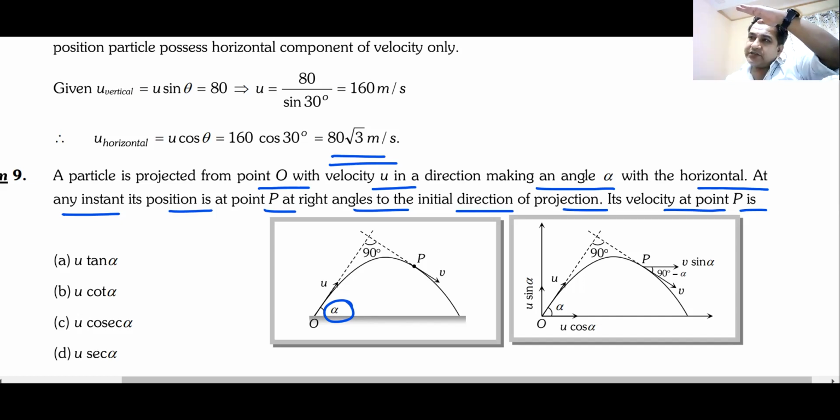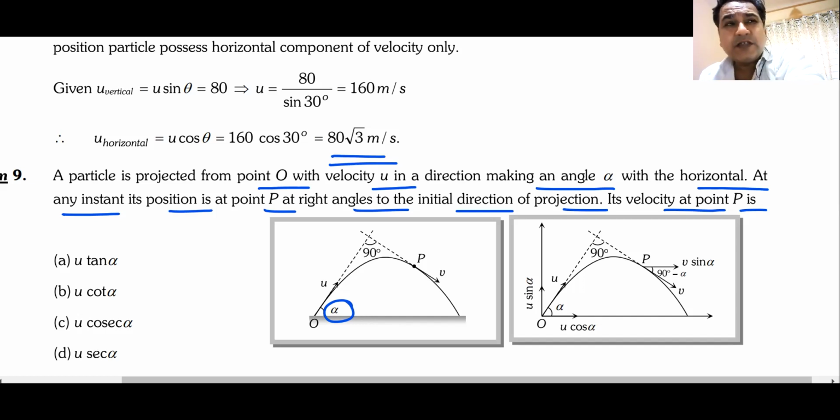At what minimum angle should I throw this particle so that its velocity becomes perpendicular to its original velocity at least once? What is the minimum angle? Can anyone tell me that? See, a problem that comes in an exam. Yes, Jayan, that is correct. 45. The minimum angle is 45.